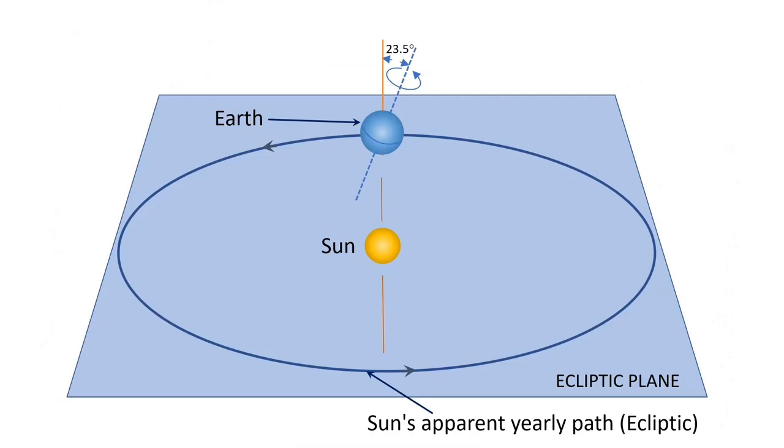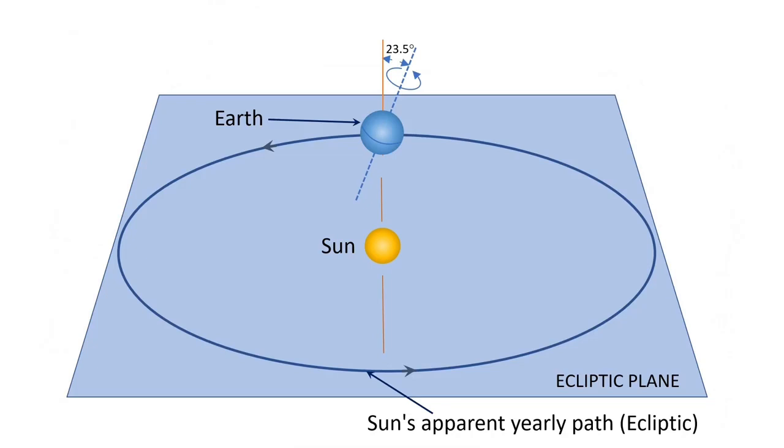The imaginary plane containing the Earth's orbit around the Sun is called the ecliptic plane. This is shown with a light blue rectangle on the screen. The Sun's apparent path through the sky lies in this plane and is called the ecliptic, as pointed out in the diagram. So why do we call it apparent path? We all know that it is the Earth that revolves around the Sun, but from the Earth it feels as if the Sun is moving along this path, and hence we call it the Sun's apparent path.